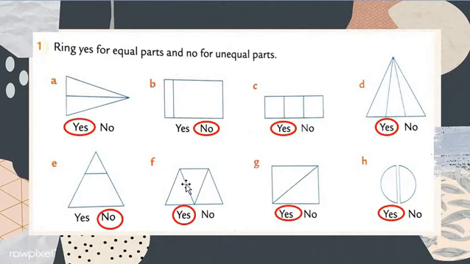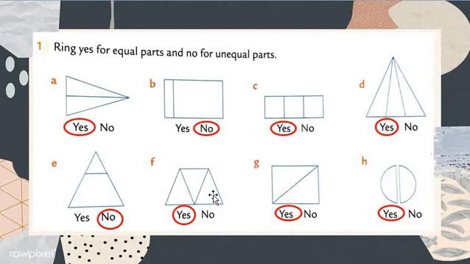So let's check, my dear students, question number F. How many total parts are there? 1, 2 and 3. Now let's check. All 3 parts are the same space. Yes, my dear students, there is the same space in the three triangles. See this, 1, 2, 3. See, 1, 2, 3, the same space is there. So the same space and equal parts are there. So that's why what happens?